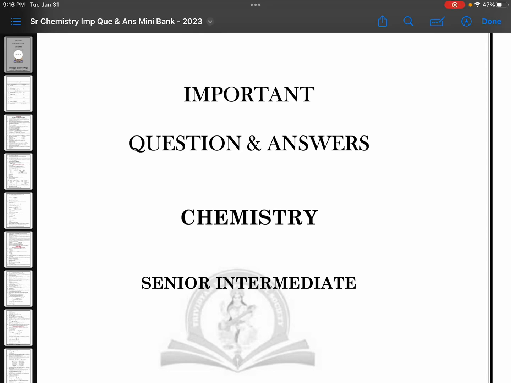Important question answers, chemistry, senior intermediate. Senior intermediate means class 12. It is useful for all CBSE students for your board examinations class 12, for Telangana students, Andhra Pradesh students, all over India, all 12th class students. Even Dubai type of countries also, it is useful.